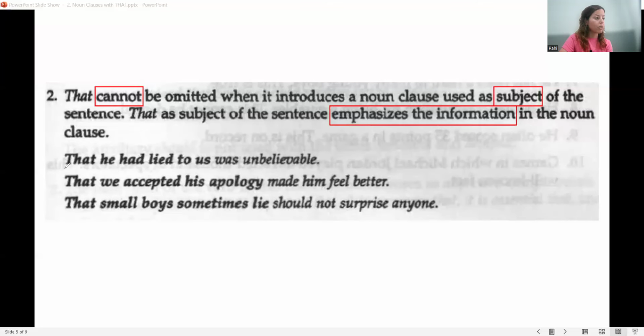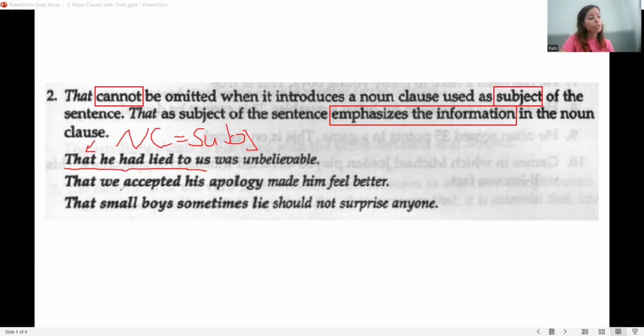This part is the noun clause, and you cannot omit that here because the noun clause functions as the subject of the sentence. So what is the subject? You use the subject at the beginning of the sentence and the subject does the action. So you cannot omit that when the noun clause is in the subject position.